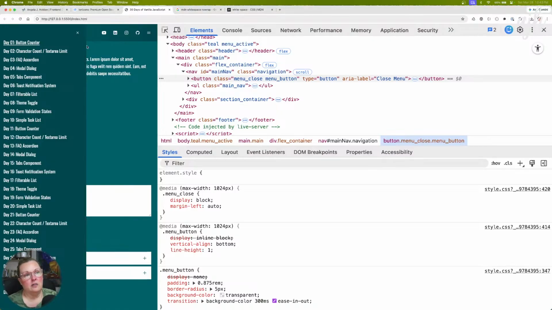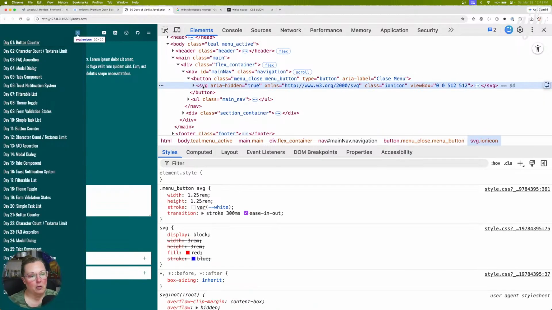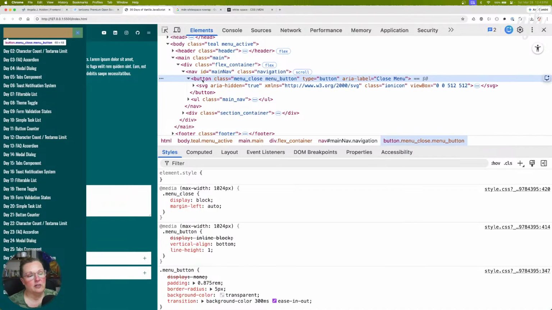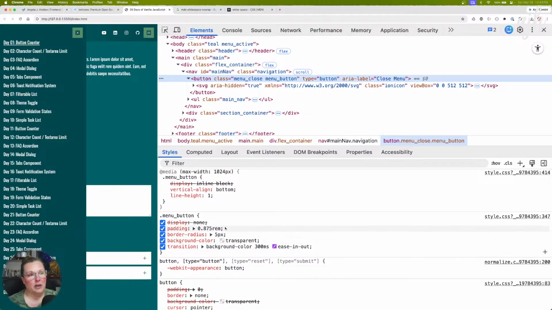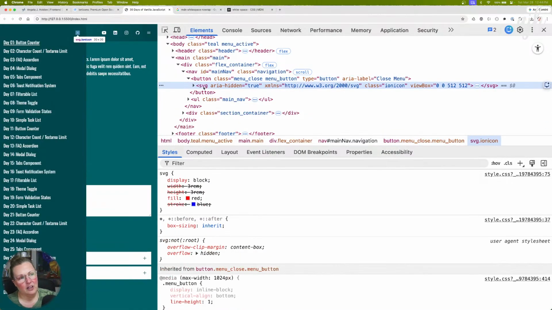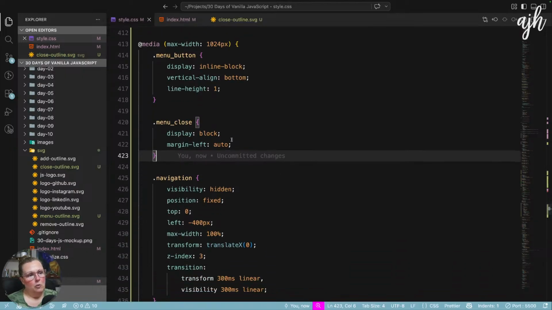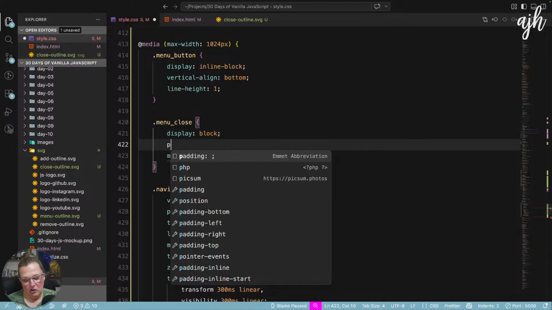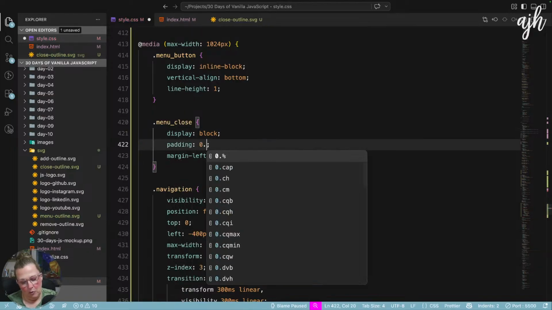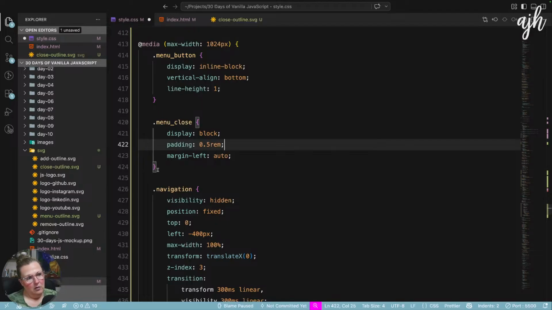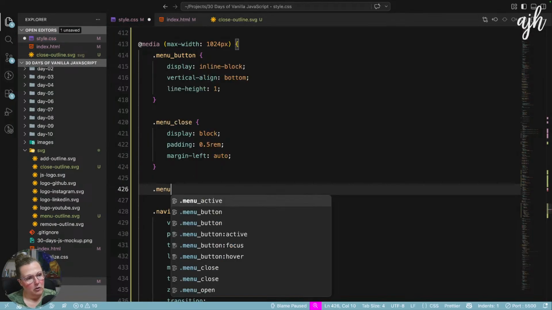So let's adjust that SVG a little bit. It's pretty small, 1.25. We'll have to adjust the padding, which is perfectly fine. Right now it's 0.875, but I feel like this SVG got smaller somehow. I don't feel like it used to be that small. Anyways, that's fine. I think we can change our padding to 0.5 rems, and then we'll just change the SVG for the menu close button.